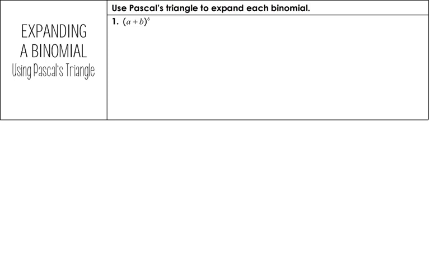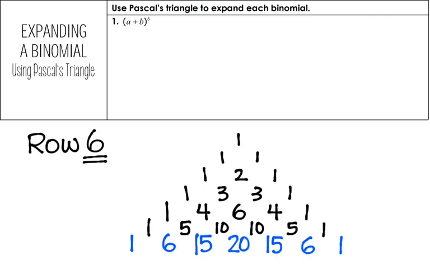So let's expand this binomial. It says a plus b to the 6th degree. Well, we're going to do descending order for a's. So there they are: a to the 6th, a to the 5th, a to the 4th, a to the 3rd, it did all that. And I drew the Pascal's triangle here just to remind you so we don't have to keep going back. You've already got it on your paper and you have that 6th row that I asked you to write down. So here we have our a's in descending order.